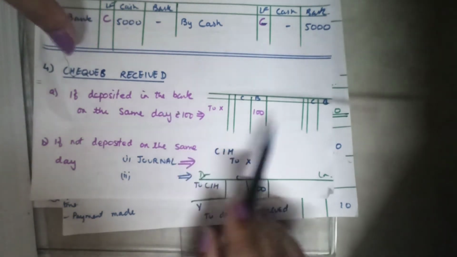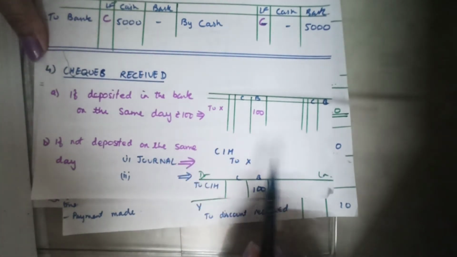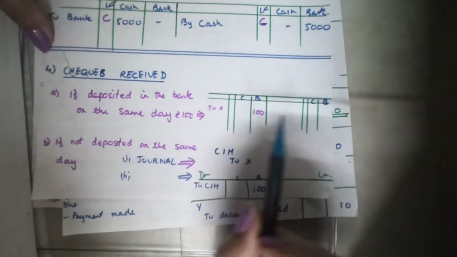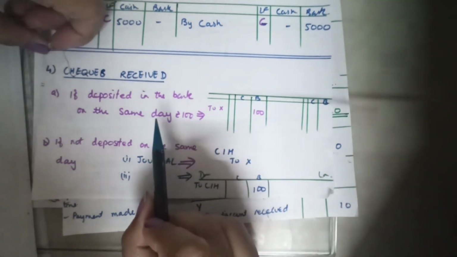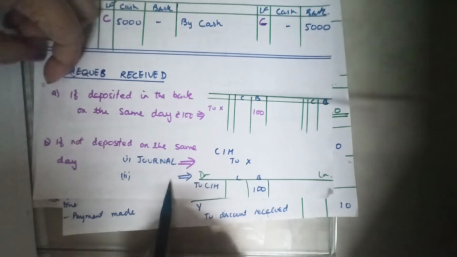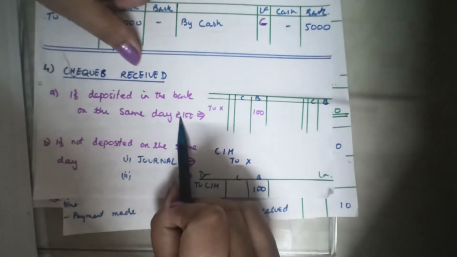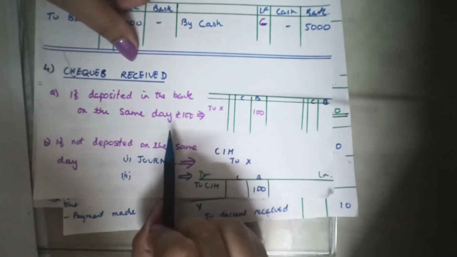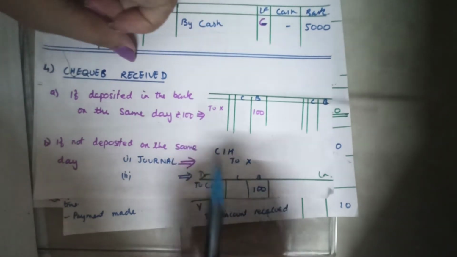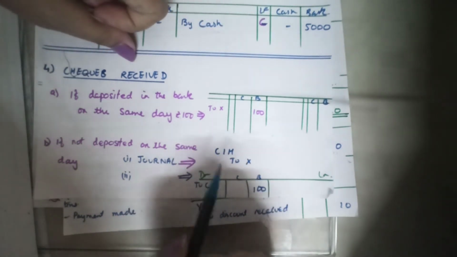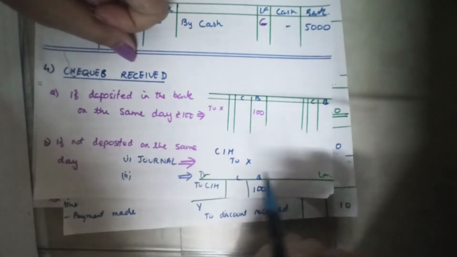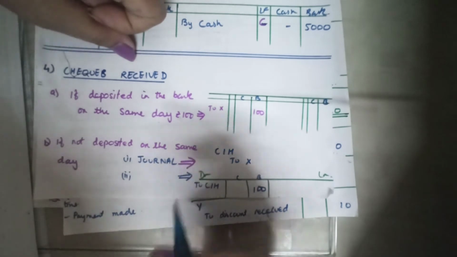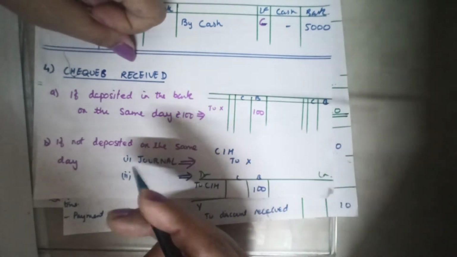But when somebody else is making a payment to you, the difference arises when that check is deposited into the bank or not. Somebody made a payment to you through a check. That means check is received, so cash has not come to your pocket. If cash has not come to your pocket, where has the cash gone? To the bank. But the check has also not gone to the bank yet. So neither the bank has increased nor the cash has increased.